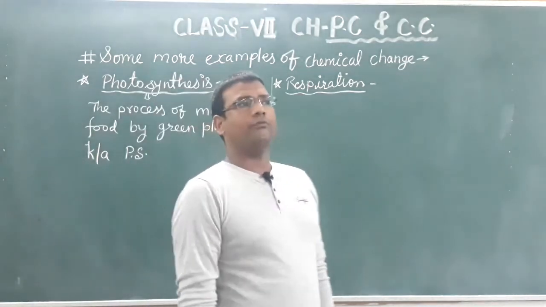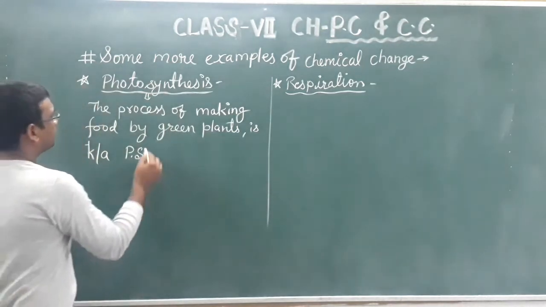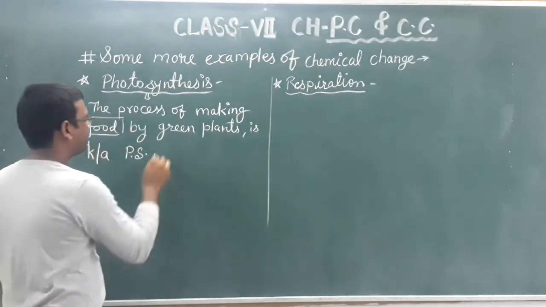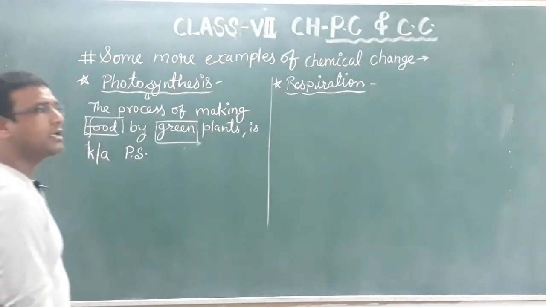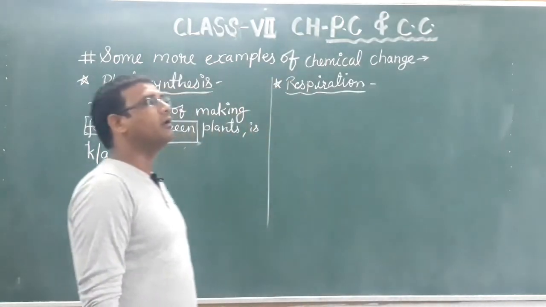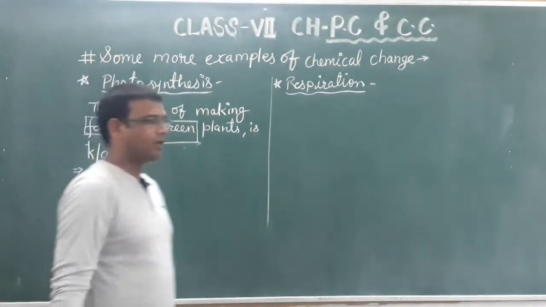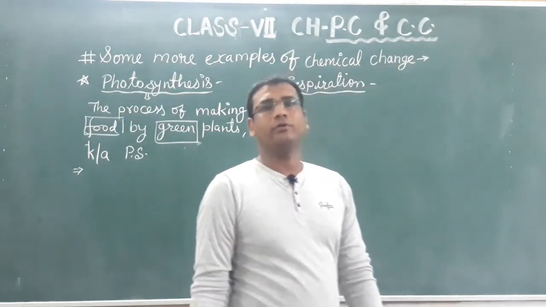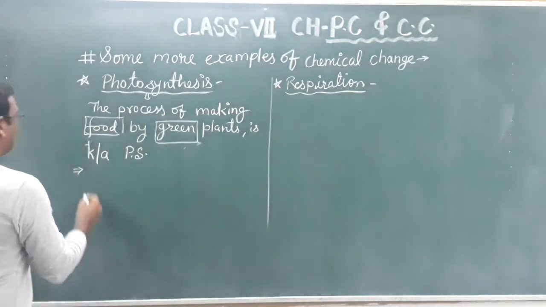Now, what are the important things in this definition? In this definition, the important word is, first of all, they make food, meaning green plants are making their food. But which plants? Only green plants. Only green plants are able to make their own food. It means some important things are required in making of this food, which is with the help of number 1,